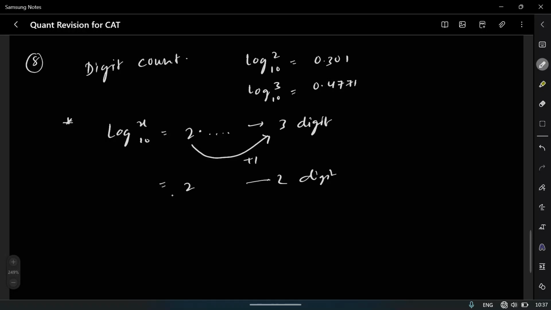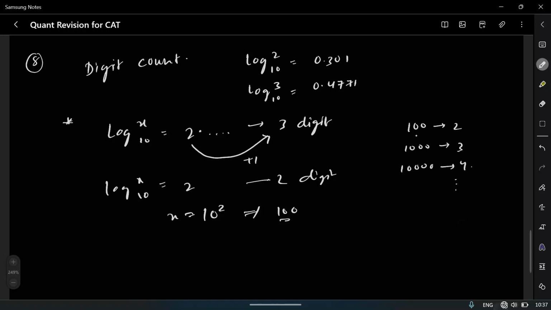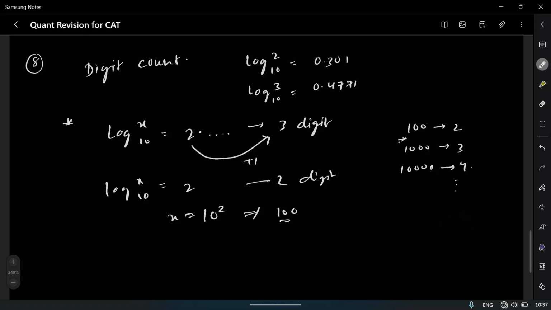And if you observe that log of x base 10 equals 2, that means x equals 10 squared, which is 100. Okay. So for 100, the value is 2. For 1000, the value will be 3. For 10,000, the value will be 4, and so on. So if we are finding the logarithm value of any number which is between 100 and 1000, it can be 101 also, even for 101, we will get the logarithm value as 2.00 something. We'll get a value which is greater than 2 but less than 3.